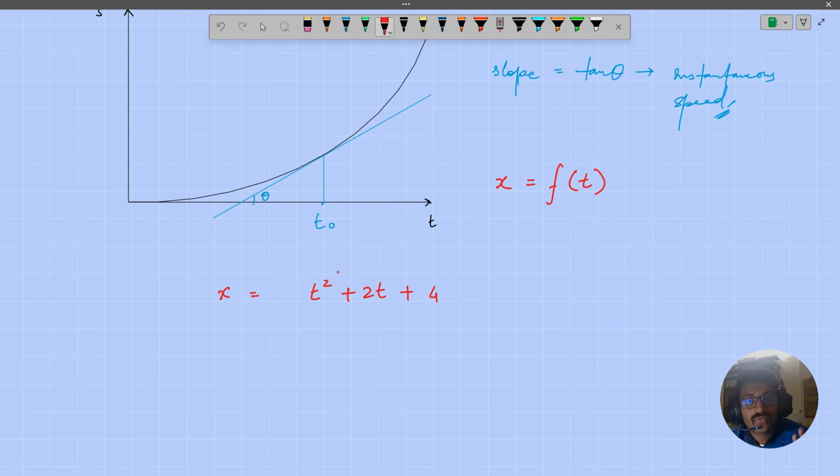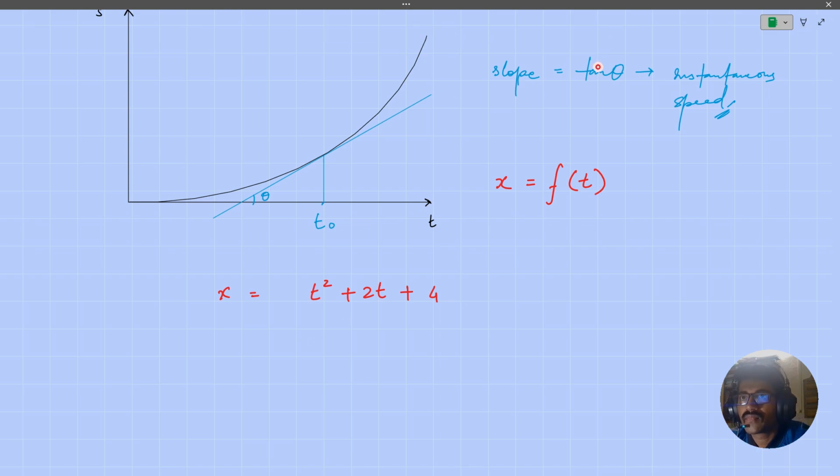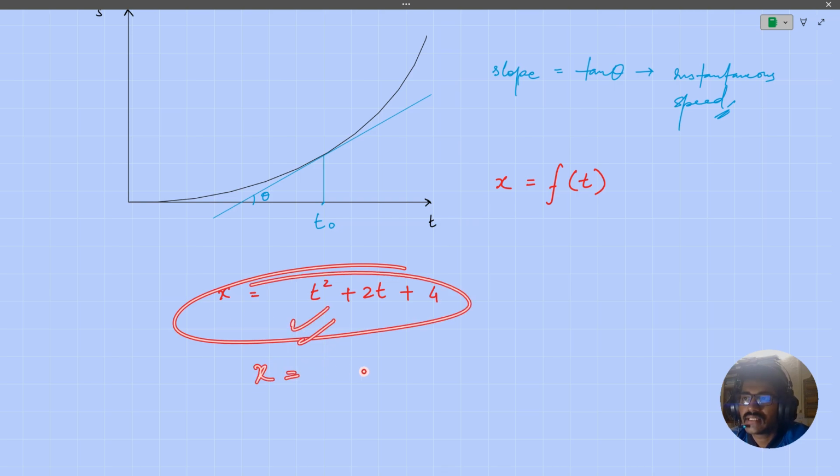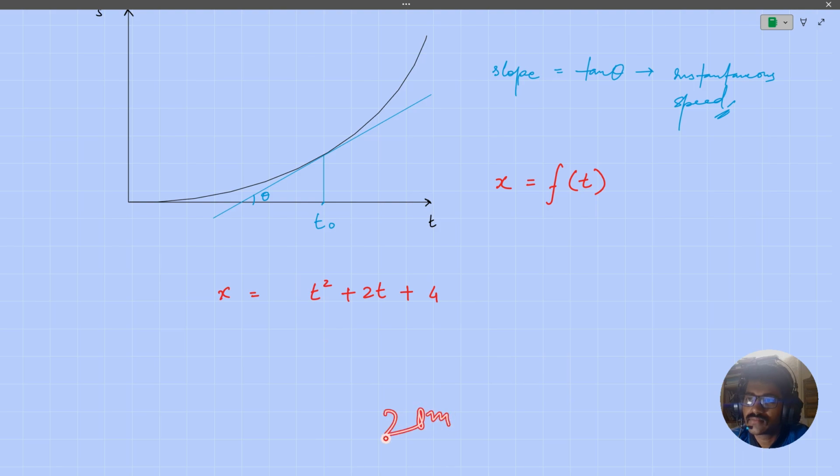Say I want to find the position of the particle at t equal to 4 seconds. So I just put t equal to 4 over here, right? x equals 4 square plus 2 times 4 plus 4, which is 16 plus 8 plus 4, which is 28. So the distance traveled by the particle in 4 seconds will be 28.